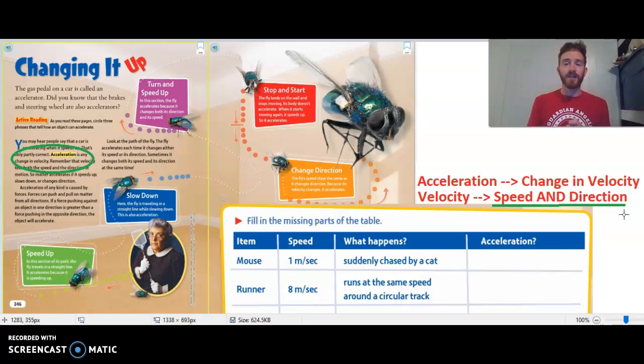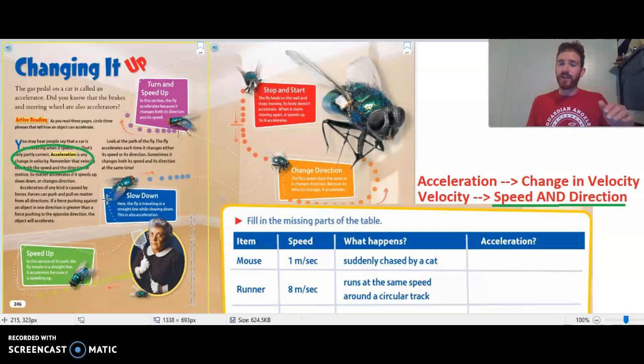So sometimes acceleration sounds like it would be a synonym for speed, and they're kind of related, but it all has to do with motion and measuring motion, but acceleration specifically is about speed and direction, any change in velocity, okay? So they give us this nice example here of like a fly flying around a room. This lady's trying to swat the fly. It might go from being still and then speeding up and going fast, accelerating, going faster and faster. It might slow down, go slower and slower.